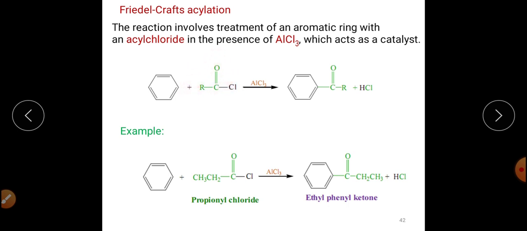If I am talking about the mechanism of the reaction, it is a typical electrophilic aromatic substitution mechanism taking place in two steps. In the first step, the double bond of the benzene ring will attack the acylium cation. And how was the acylium cation obtained?